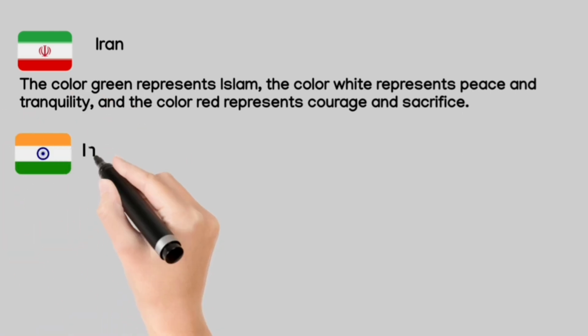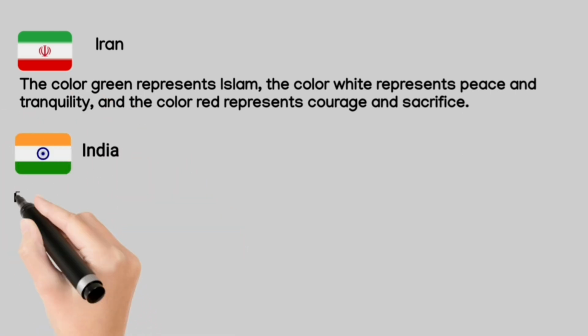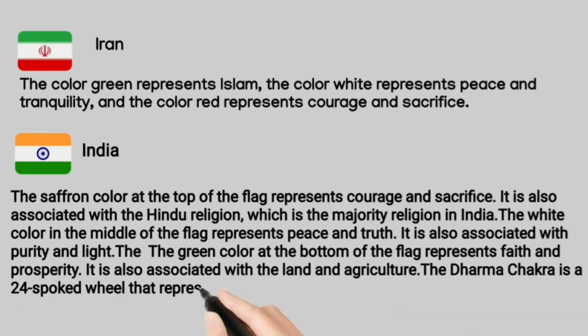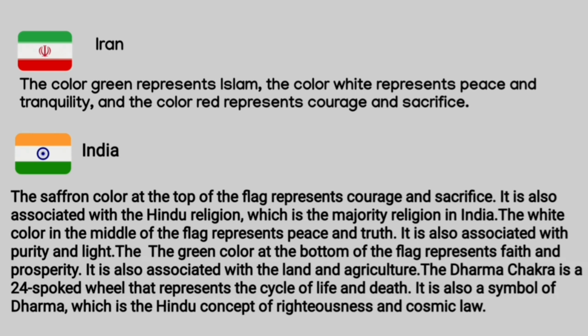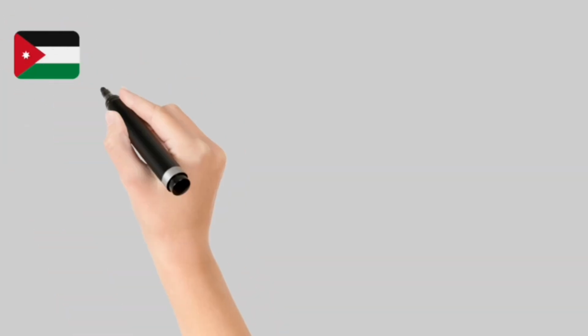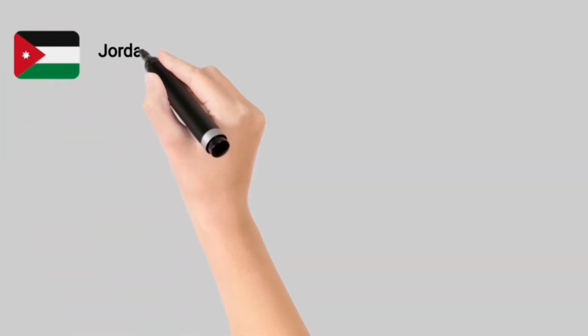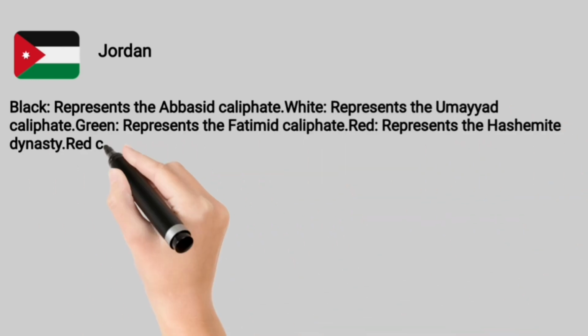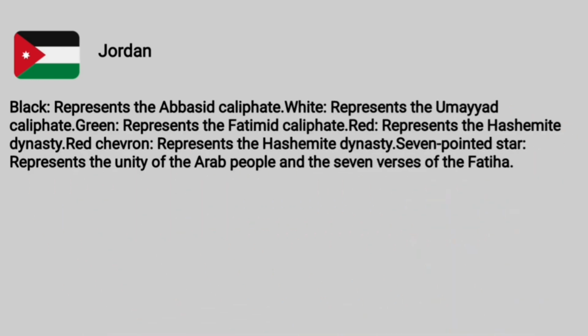India. The saffron color at the top of the flag represents courage and sacrifice. It is also associated with the Hindu religion, which is the majority religion in India. The white color in the middle of the flag represents peace and truth. Also associated with purity and light, the green color at the bottom of the flag represents faith and prosperity. Also associated with the land and agriculture, the Dharma chakra is a 24-spoked wheel that represents the cycle of life and death. Symbol of Dharma, which is the Hindu concept of righteousness and cosmic law.